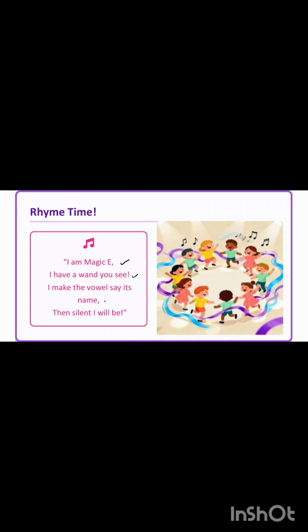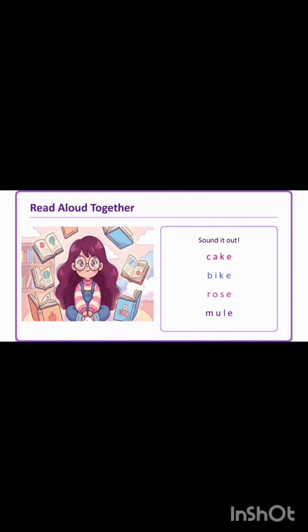So let's remember that magic E becomes silent and gives all its power to the vowel and makes it say its name. Do learn all these words: cake, bike, rose, mule, right? Look at the power of E, how it changes the sound. The short vowel is now calling its name. Bike, then rose, and then mule.